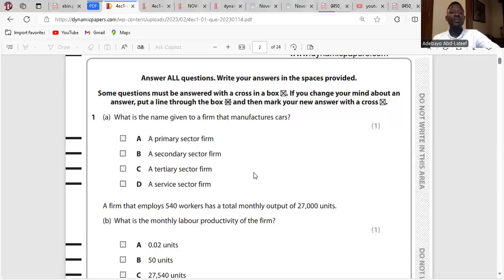Okay, what is the name given to a firm that manufactures cars? That is the secondary sector firm. Manufacturing is about conversion of raw materials into finished goods.